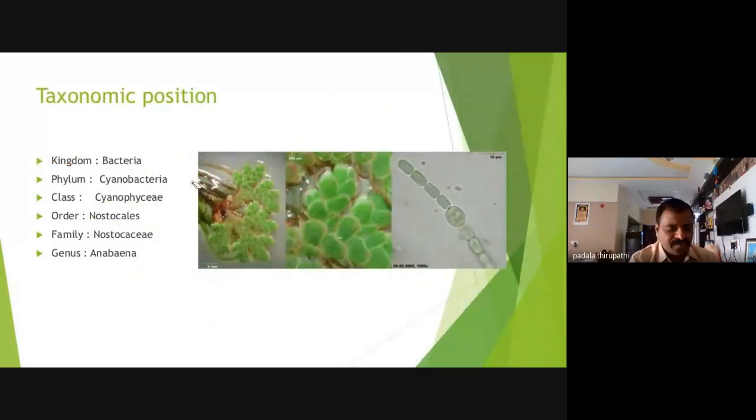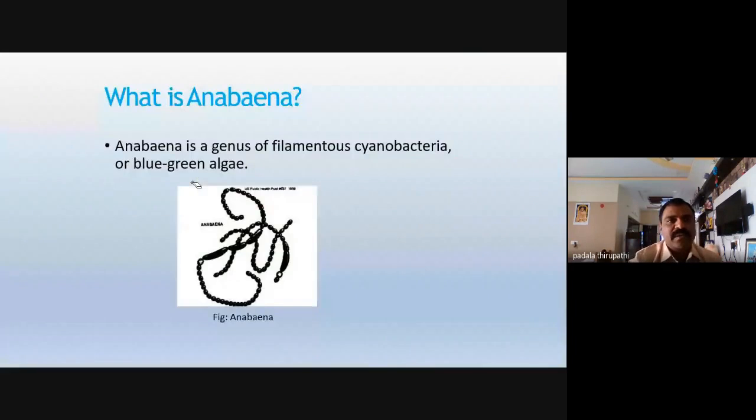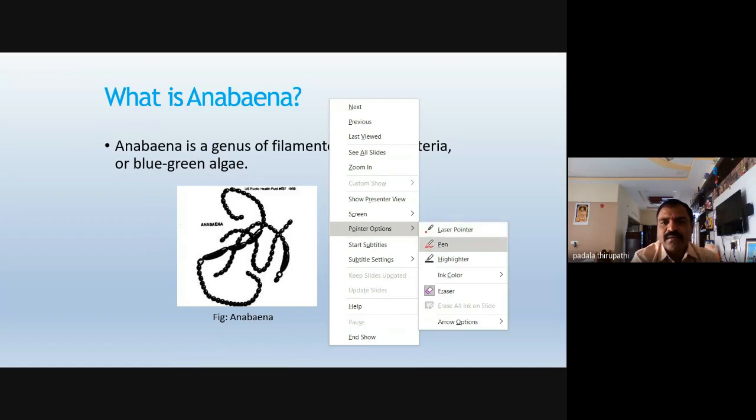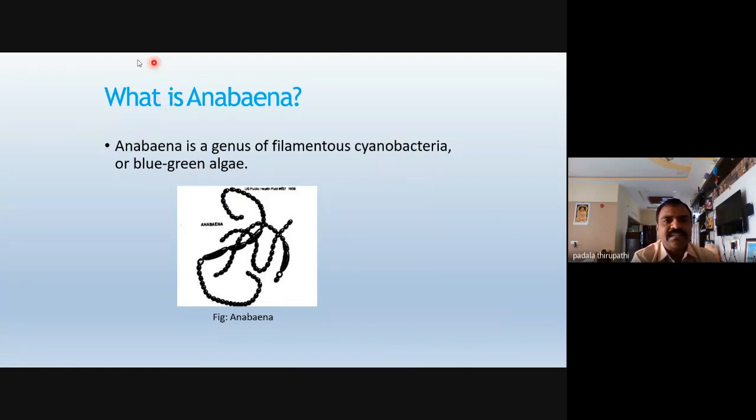Okay, next we will move to the next slide. Then what is Anabaena? Anabaena is a genus of filamentous cyanobacteria or blue-green alga. Is it clear? What is Anabaena? Anabaena is a genus of filamentous cyanobacteria or blue-green algae.